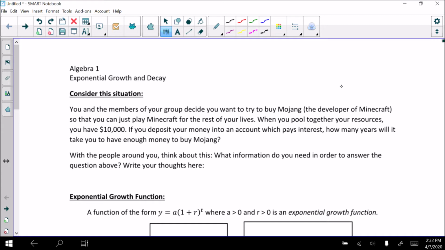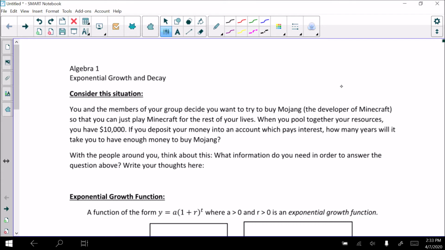So if you need math help, you got it. If you need help with something not math related, you got it. If you need somebody to talk to, you got it. If you need somebody to make you laugh, you got it. Whatever you need, you can reach out to me. Okay, I'm serious about that. I care about you guys more than I care about math, and I'm here to support you however you need.